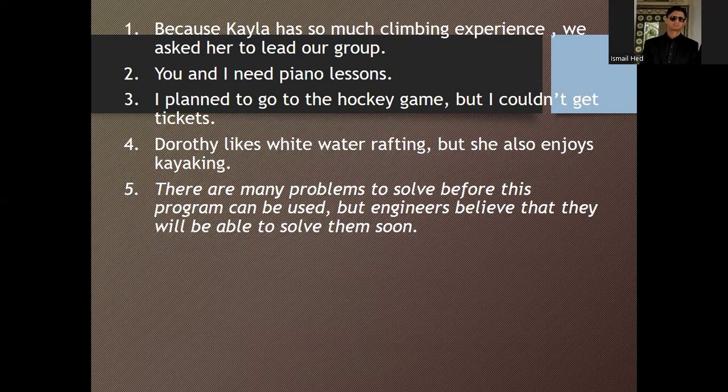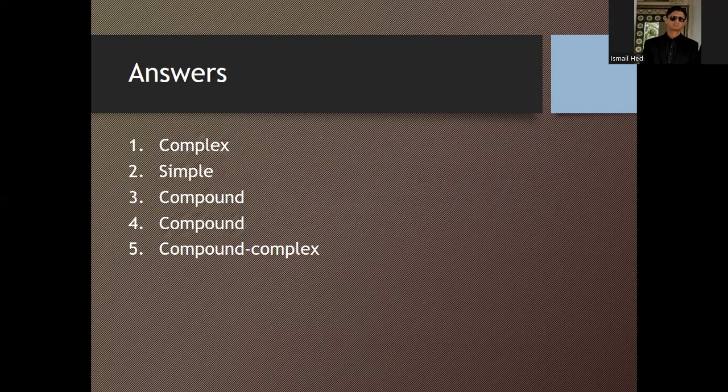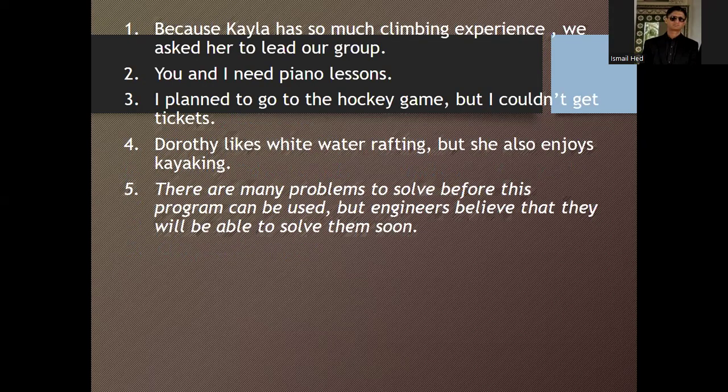Likewise, another example: because Kyla had so much climbing experience, we asked her to lead the group. So, what is it? It should be a complex sentence. Similarly, you and I need piano lessons. It should be a simple sentence. Likewise, I plan to go to the hockey game, but I couldn't get tickets.